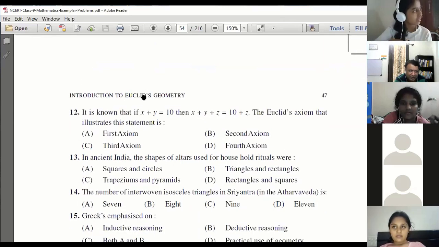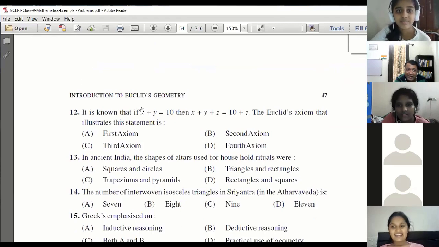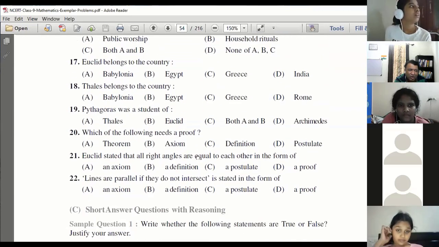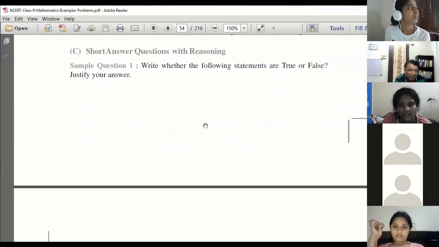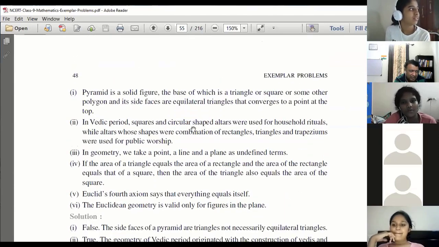See, what is the chapter's name? Sir, Introduction to Euclid's Geometry. Remember I told you, geometry is all by Euclid. He is the father of geometry. We don't need all this. This is not for you. This is more like history. It's a summary. Let's go.